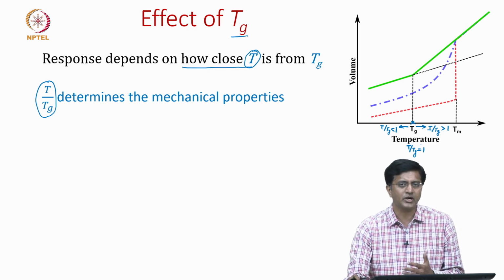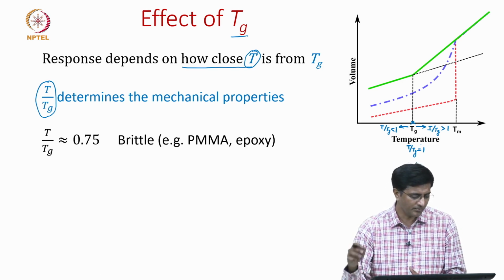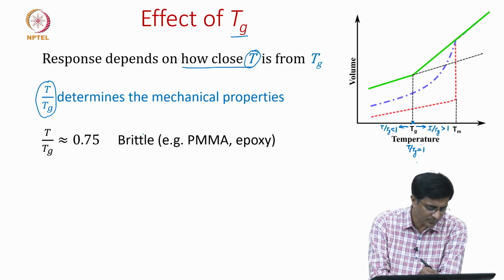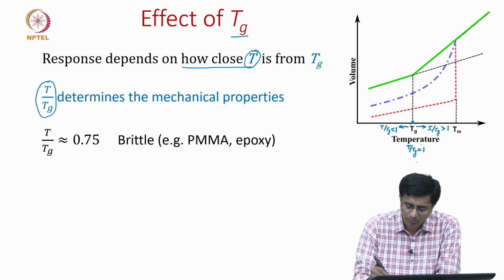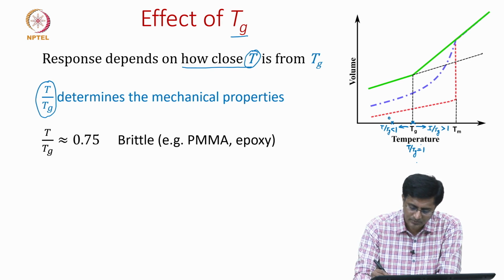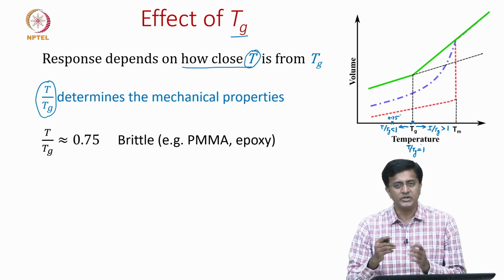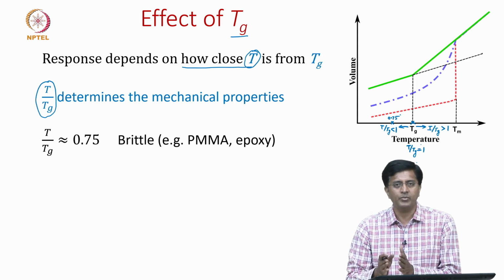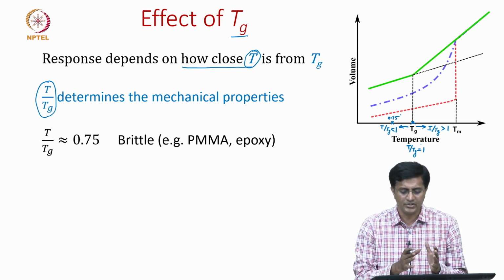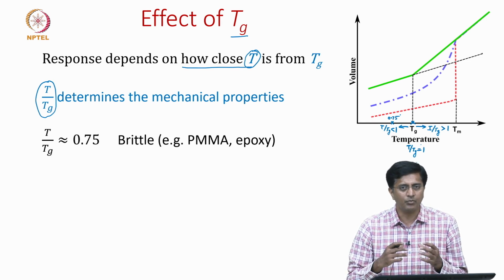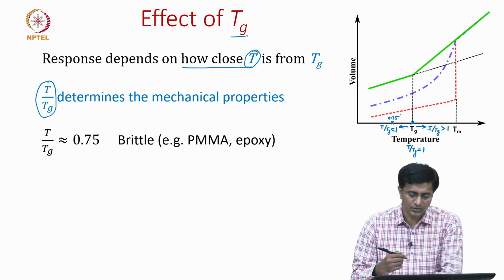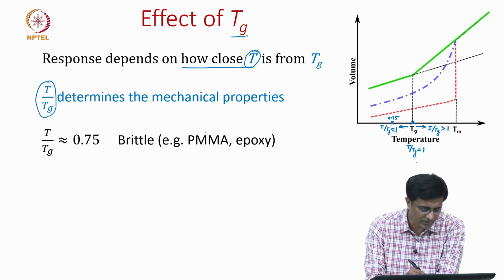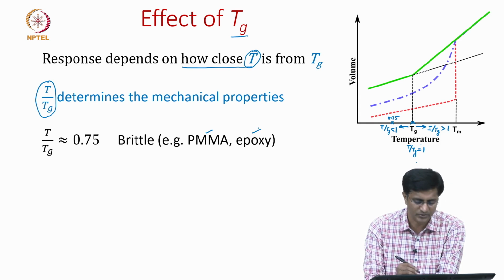So, let us look at a couple of examples, starting from brittle behavior. We notice brittle behavior when this value is about 0.75. So, 0.75 will be somewhere here, let us say. Which means we are looking at temperatures less than the glass transition temperature, where the behavior of the polymer is glassy, as we have already seen in previous discussions. The kind of polymers which exhibit this behavior are plexiglass as well as epoxies.